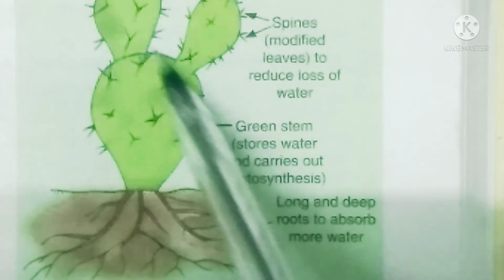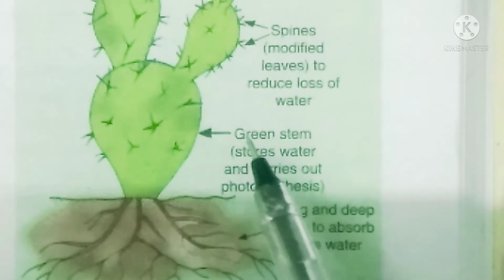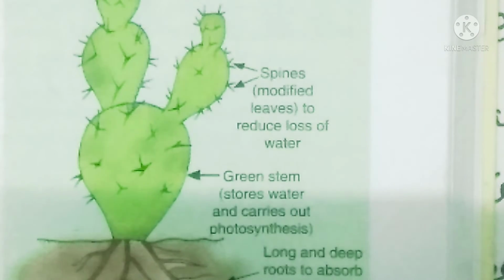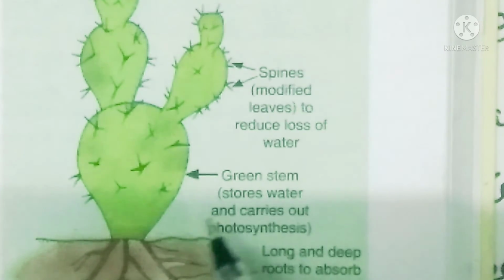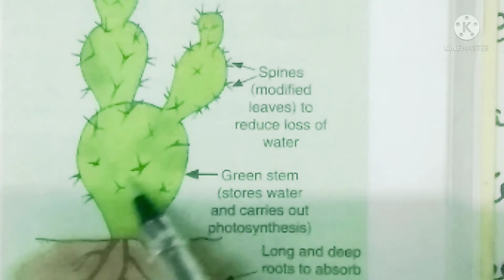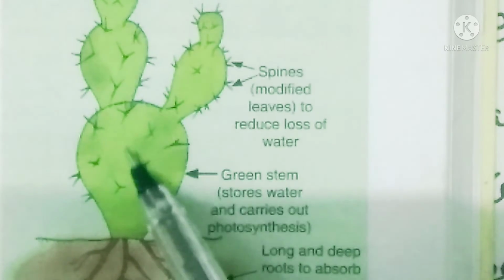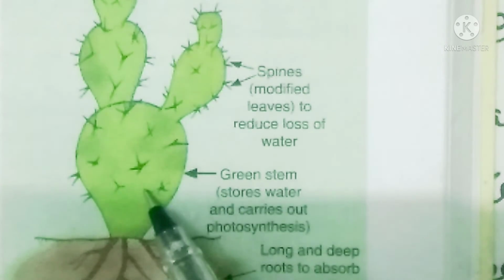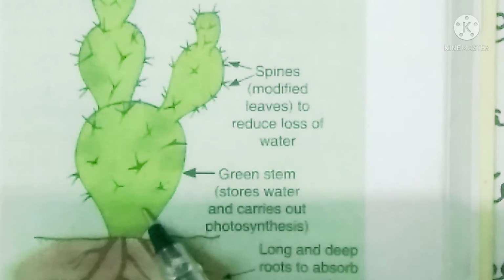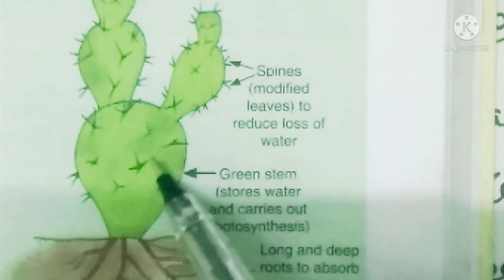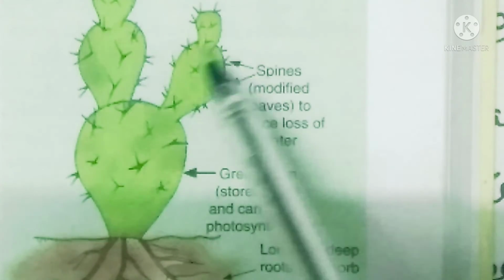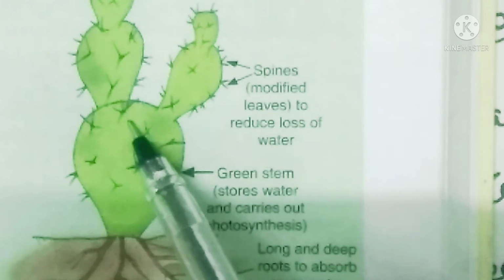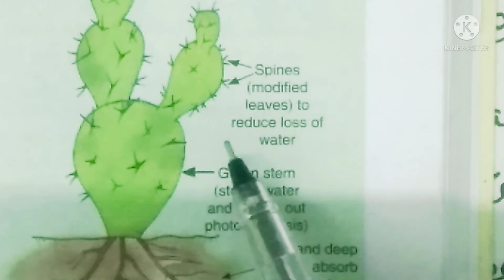And here you see the stems. These are all stems only, they don't have leaves. The stems are very soft and thick, and they store water, and instead of leaves, these stems carry out the photosynthesis. They perform photosynthesis, they prepare food. And on this whole plant, you can see small thorns or spines, which help the plant to reduce loss of water.